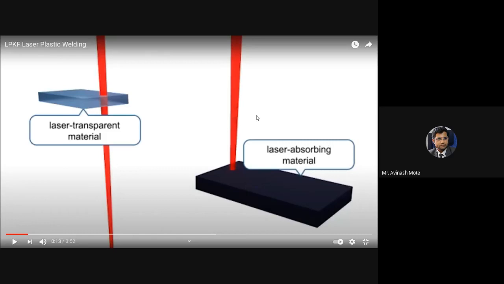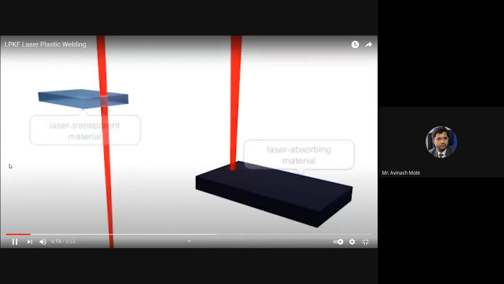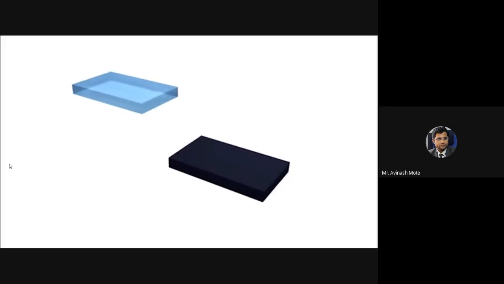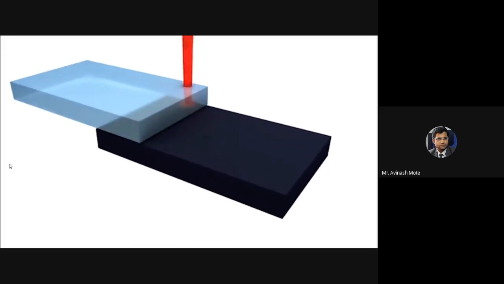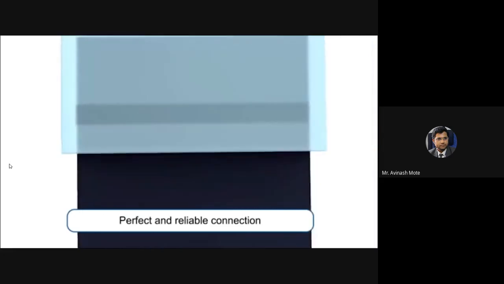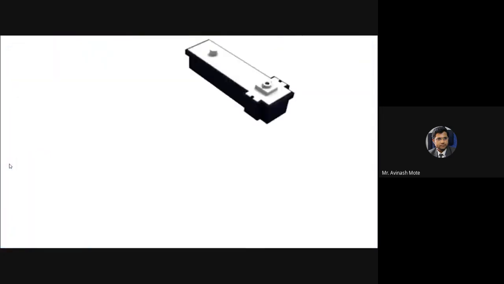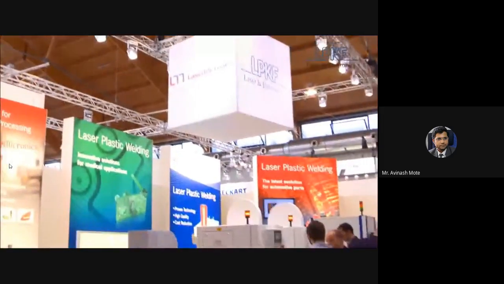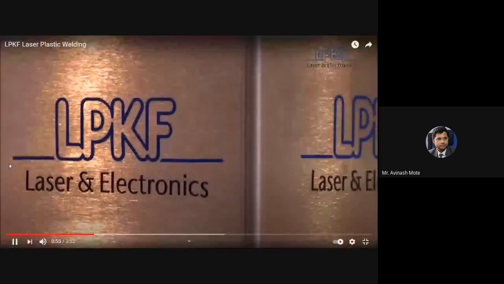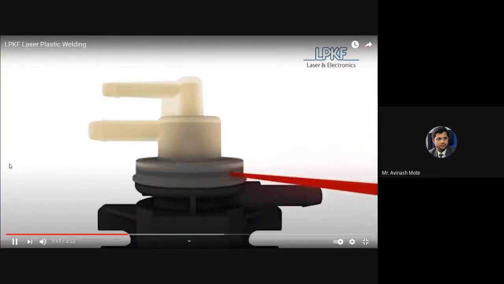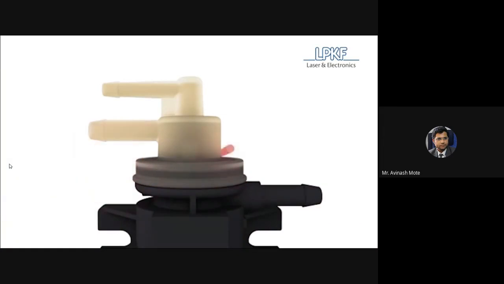Here is the black color, blackish color, so absorptivity is more. Any kind of weld.